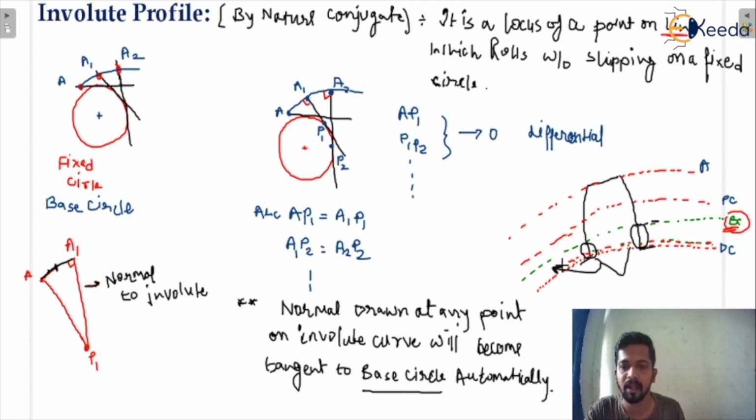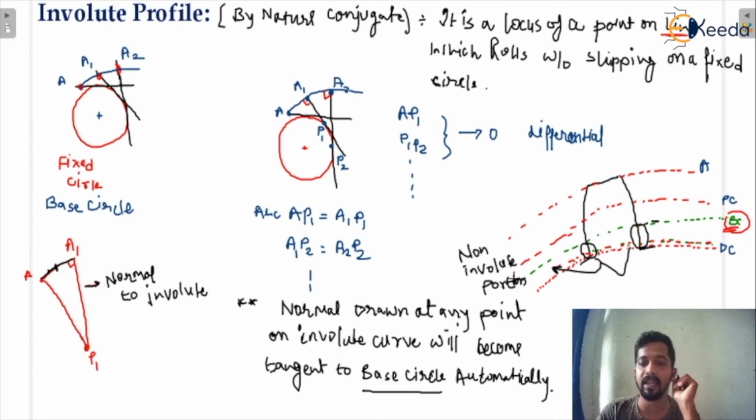I am going to write here that this is the non-involute portion, and the non-involute portion can never be eliminated. If you are thinking you can reduce the base circle radius, no, because we know there is a pressure angle limitation, 20 to 25 degrees, maximum 25 degrees for an involute profile.